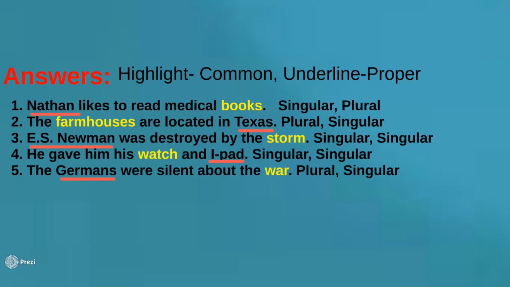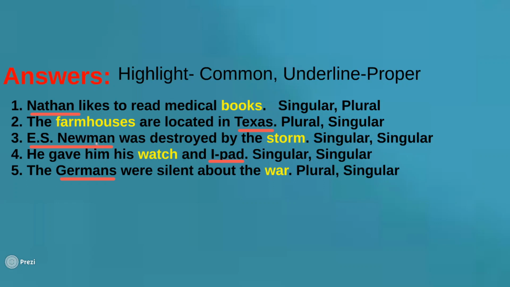So let's focus on number 1. Nathan is singular, that's only one. Books, it's plural. I think you can understand what I'm talking about right now. For farmhouses, there are many, so it's two or more. That's plural. And Texas, it's only one place, so singular.